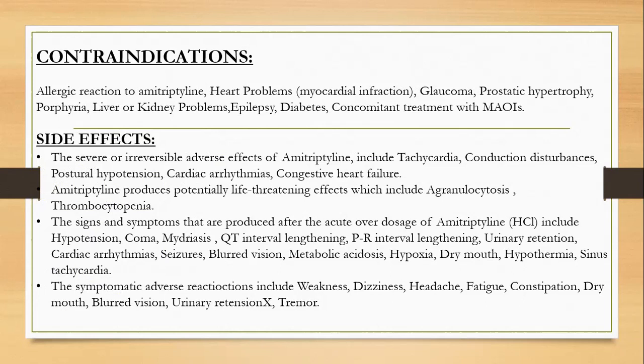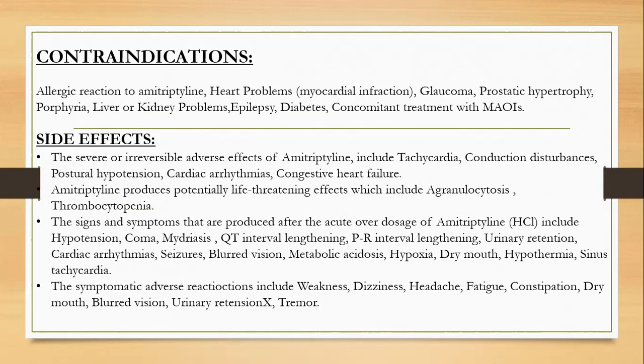The side effects produced by amitriptyline: the severe or irreversible side effects include tachycardia, conduction disturbances, postural hypotension, cardiac arrhythmias, congestive heart failure, and the life-threatening effects include agranulocytosis and thrombocytopenia.